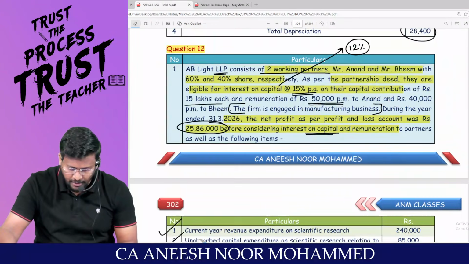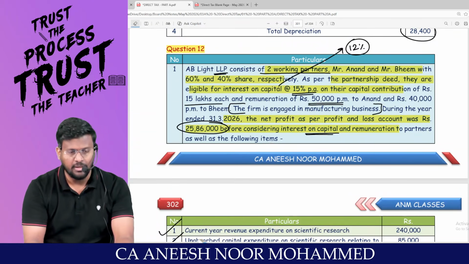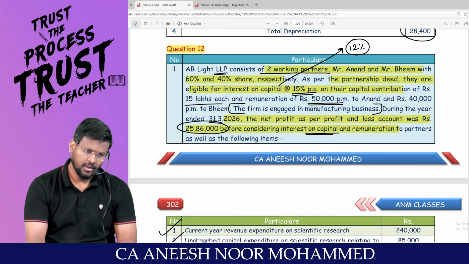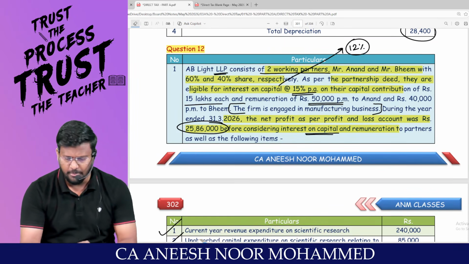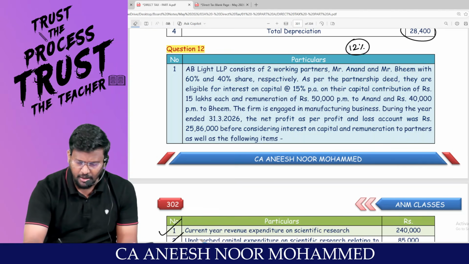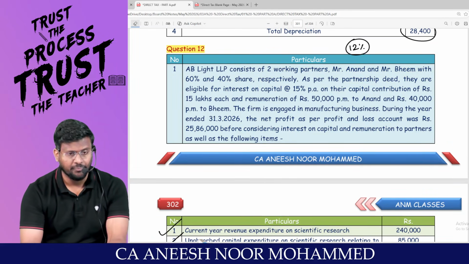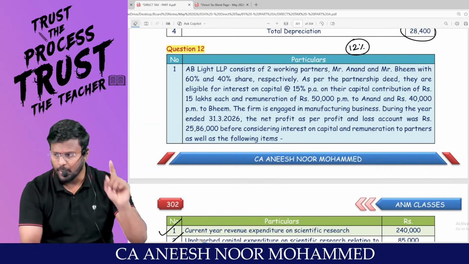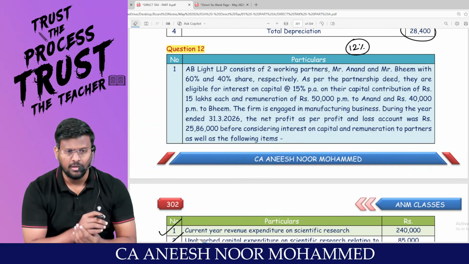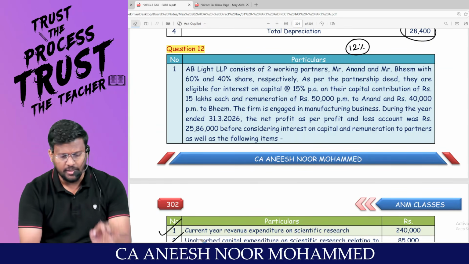In the sense, we will recall. What is the net profit as per P&L? 25,86,000. Is this 25,86,000 after interest on capital or before interest on capital? Before interest on capital. So reduce interest on capital. What is the capital amount? 15 lakhs per partner. How many partners? 2 partners. As per Income Tax Act, how much percentage interest is allowed? So 15 lakh into 12%. For one partner, how much interest is allowed? 1,80,000. Like that, how many partners? Into 2 comes to minus 3,60,000. You will be getting 22,26,000.